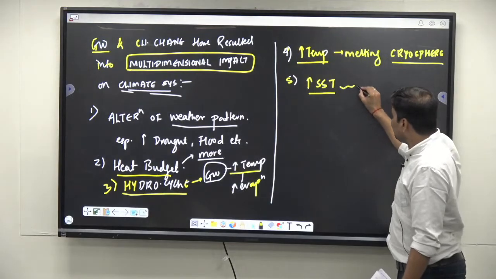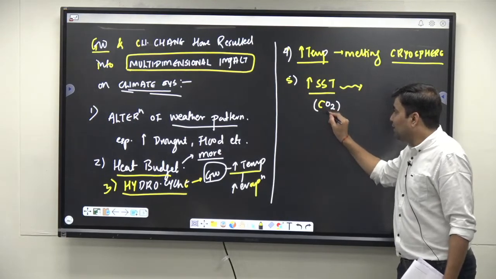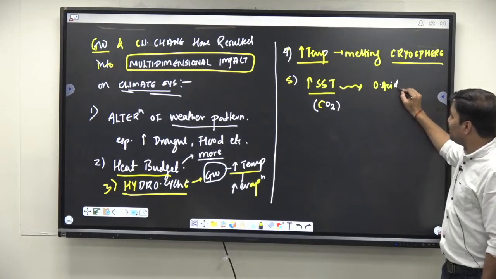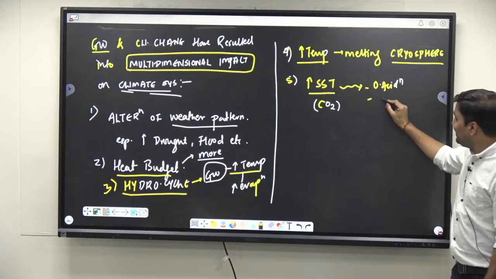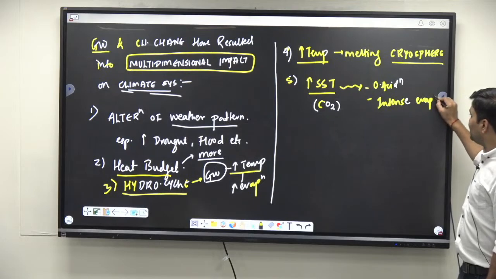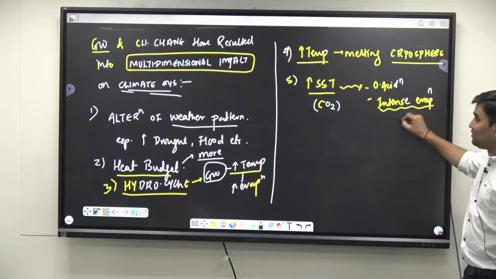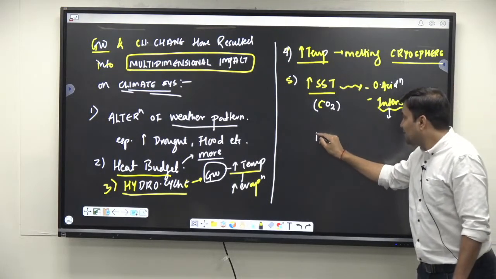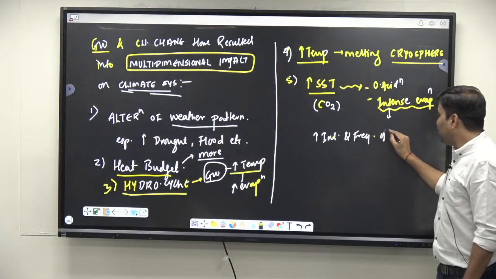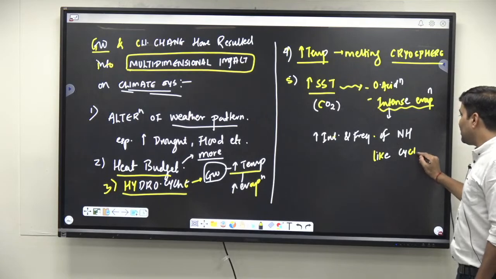Increase in sea surface temperature has led to the following things. It is mainly attributed to carbon dioxide. It has led to the phenomenon of ocean acidification also, correct? It has also led to intense evaporation. Due to this intense evaporation, as I mentioned, there is alteration in the hydrological cycle. But along with this intense evaporation, what can happen? There is increasing intensity and frequency of natural hazards like cyclones, correct?